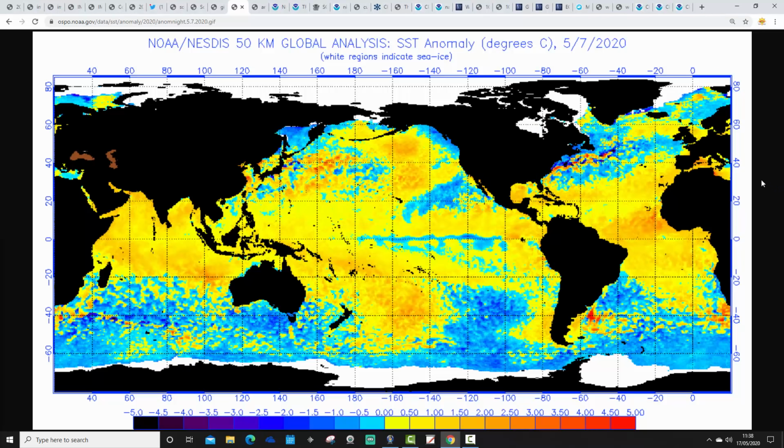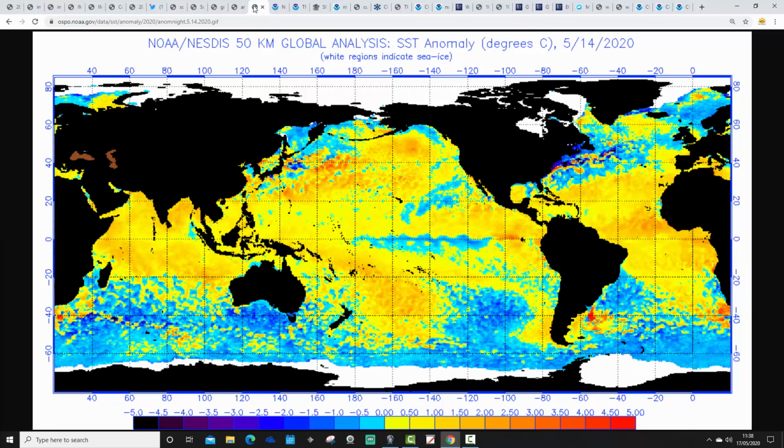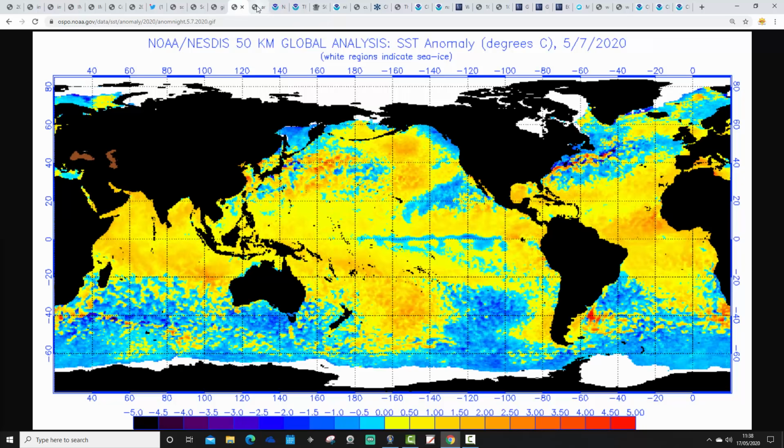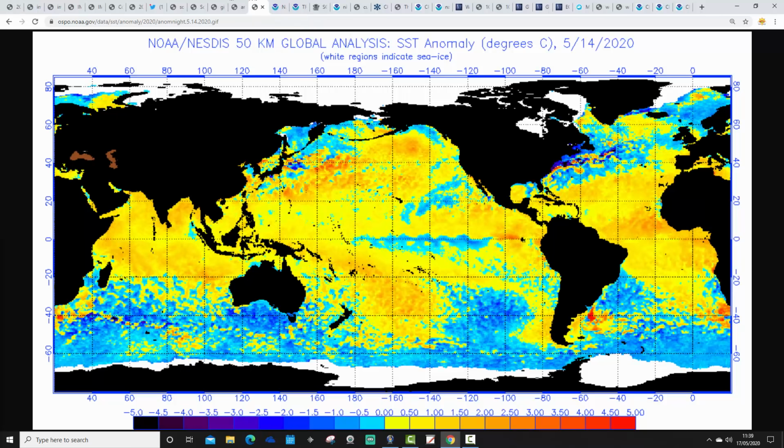So that's how the oceans were set up when we did last week's GWV Sunday Round-Up. I can show you the latest chart. Remember, these charts will probably be disappearing quite soon. NOAA is in the process of moving over to a new version of the sea surface temperature anomaly maps. But whilst we can still keep showing you these, we will continue to do so because they're what we're really used to. So, again, last week through to this week, let's deal with the ENSO region first of all.